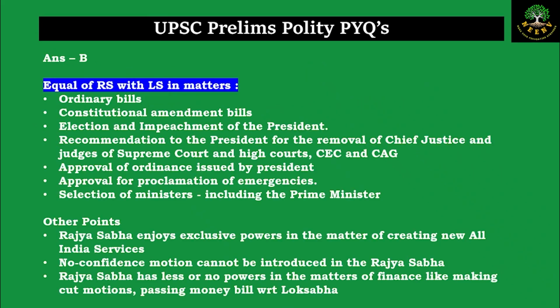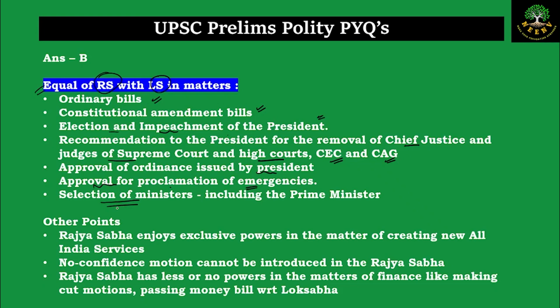Now let us look at the in-depth explanation. What are all the other aspects in which the Rajya Sabha's and the Lok Sabha's powers are equal? When it comes to passing of the ordinary bills, when it comes to passing of constitutional amendment bills, when it comes to the impeachment and election of the president, or when it comes to recommending the president for the removal of the Chief Justice, the judges of the Supreme Court, judges of the High Court, the CEC and the CAG, or when it comes to the approval of ordinance which is issued by the president, or when it comes to the ratification of the emergencies, or when it comes to the selection of ministers.